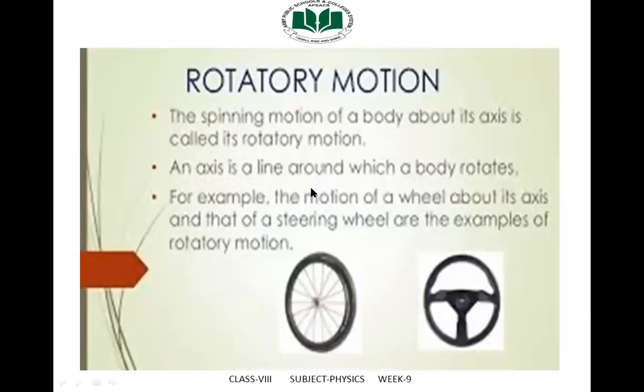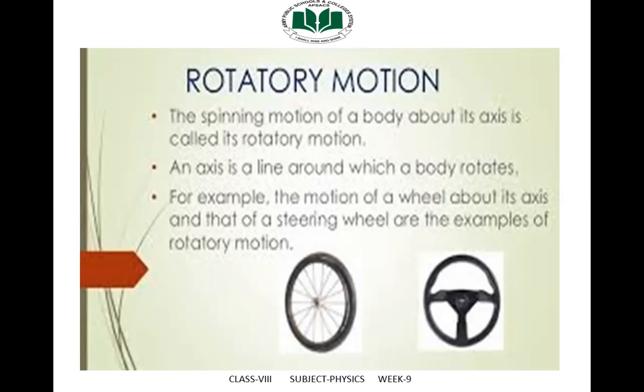Next one is rotatory motion. Study the motion of a top. It is spinning about an axis. What is an axis? An axis is the line around which a body rotates. Particles of the spinning top move in circles, and thus individual particles possess circular motion.